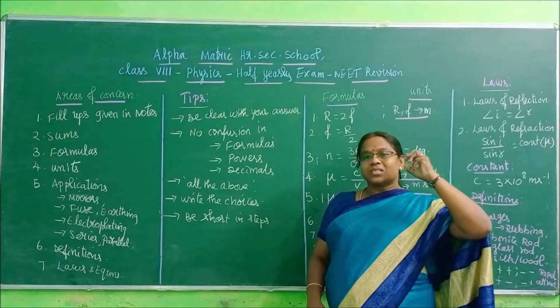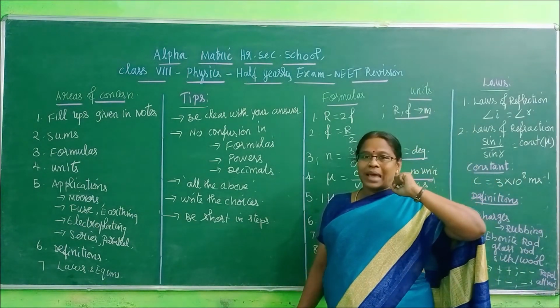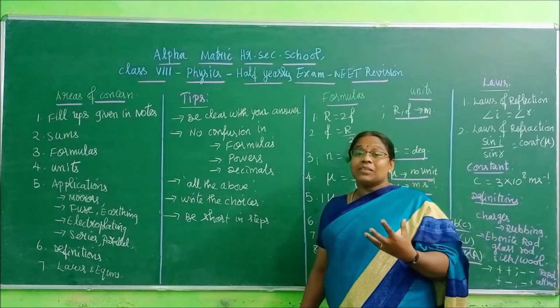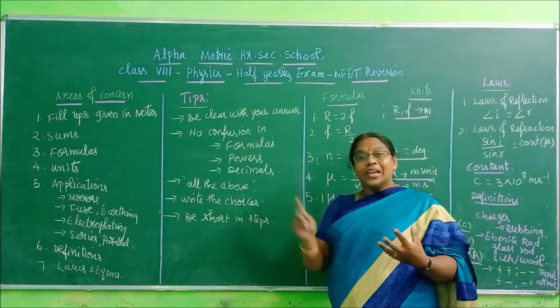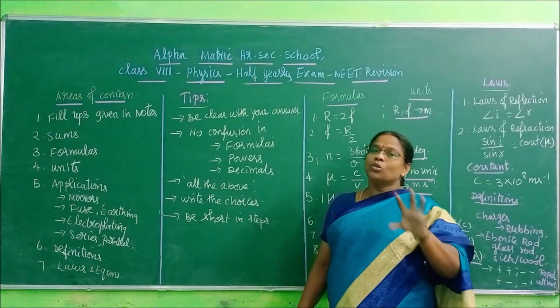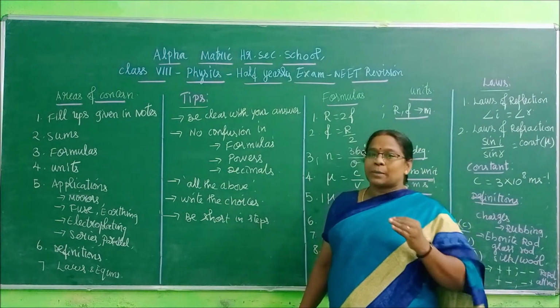10 power minus 3, minus 2, like that you will have that, and then finally arriving at the answer, dividing it and getting the decimal values. All those you need to be thorough with the steps.